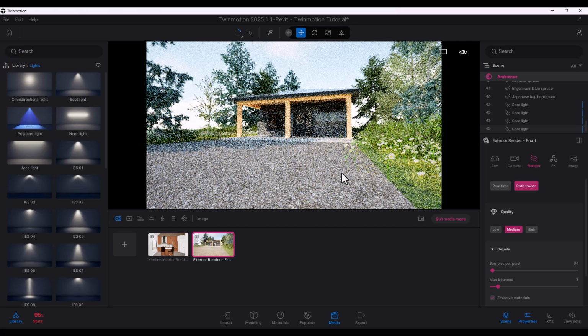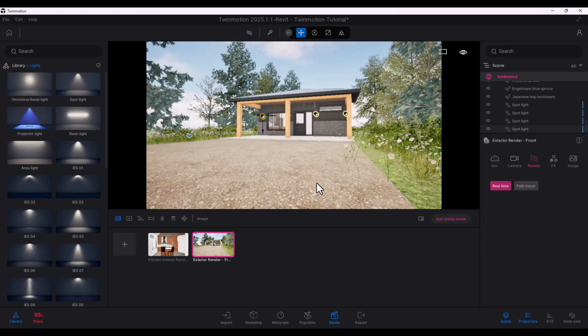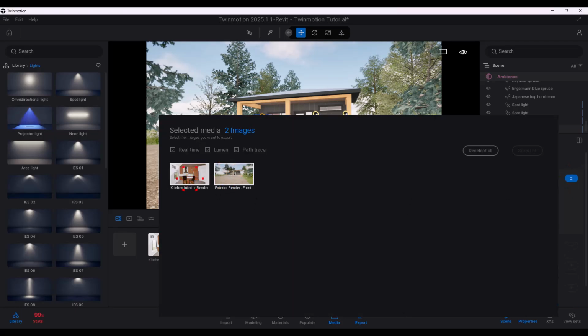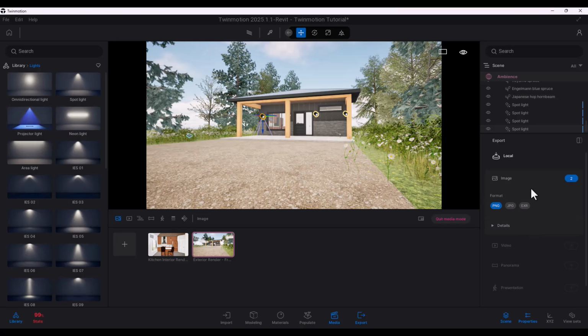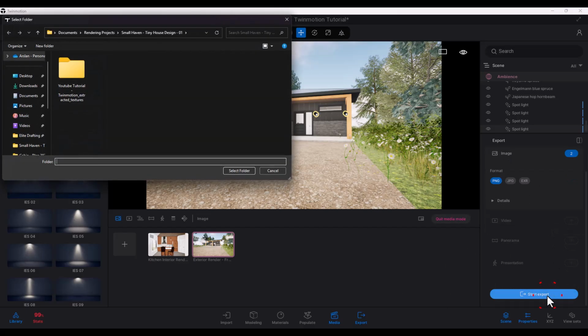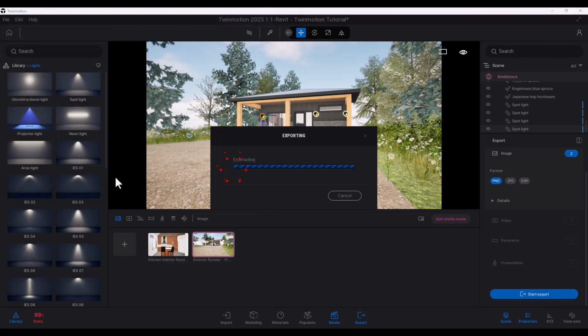So our next step is literally, I'm going to turn off the path trace, so we don't waste time here. And we're actually just going to go to export, and we are going to go in the image. We're going to select both our images, and PNG is fine, and we're going to hit start export. We'll select the folder, and now we just have to wait for it to export. Once it's exported, I will show you the final renderings that we got out of Twinmotion, and then we'll head over to AI to see what it can do for us.